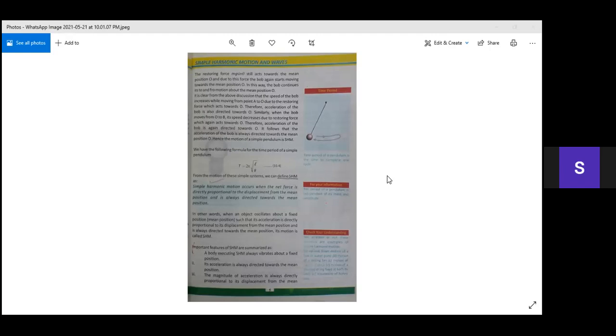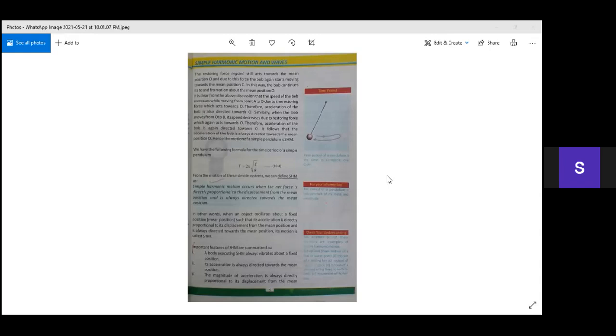In other words, when an object oscillates about a fixed position, oscillates means its to and fro motion, or when it vibrates about its mean position, its acceleration is directly proportional to its displacement from the mean position O, and it is always directed towards the mean position. This motion is known as simple harmonic motion. This is the definition of simple harmonic motion.